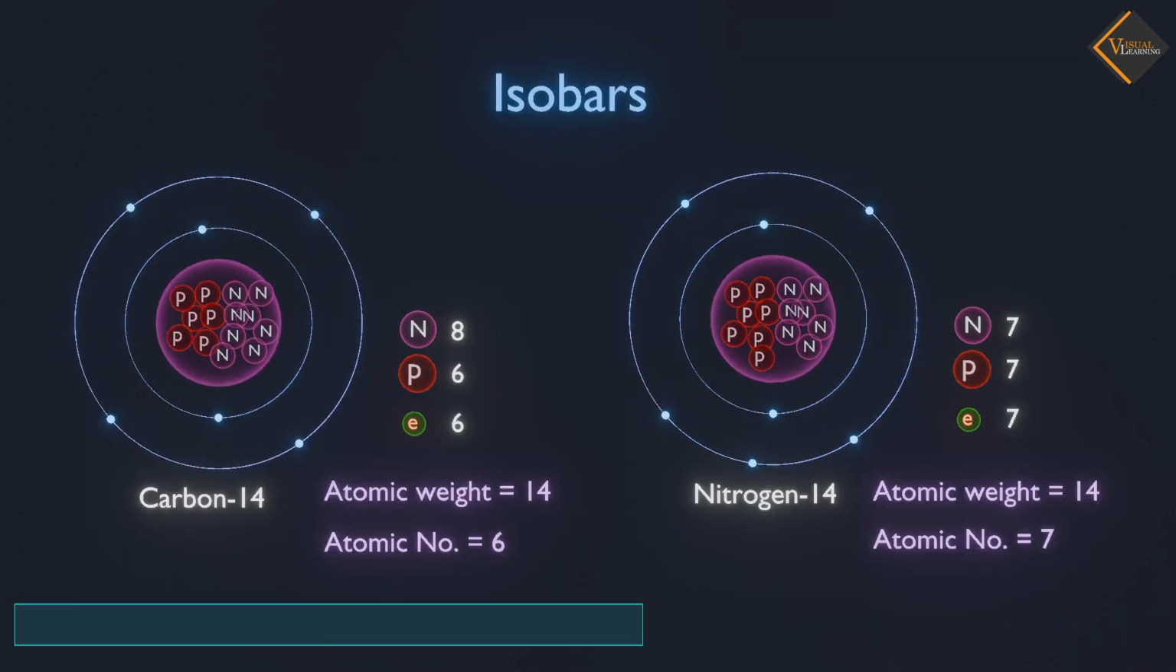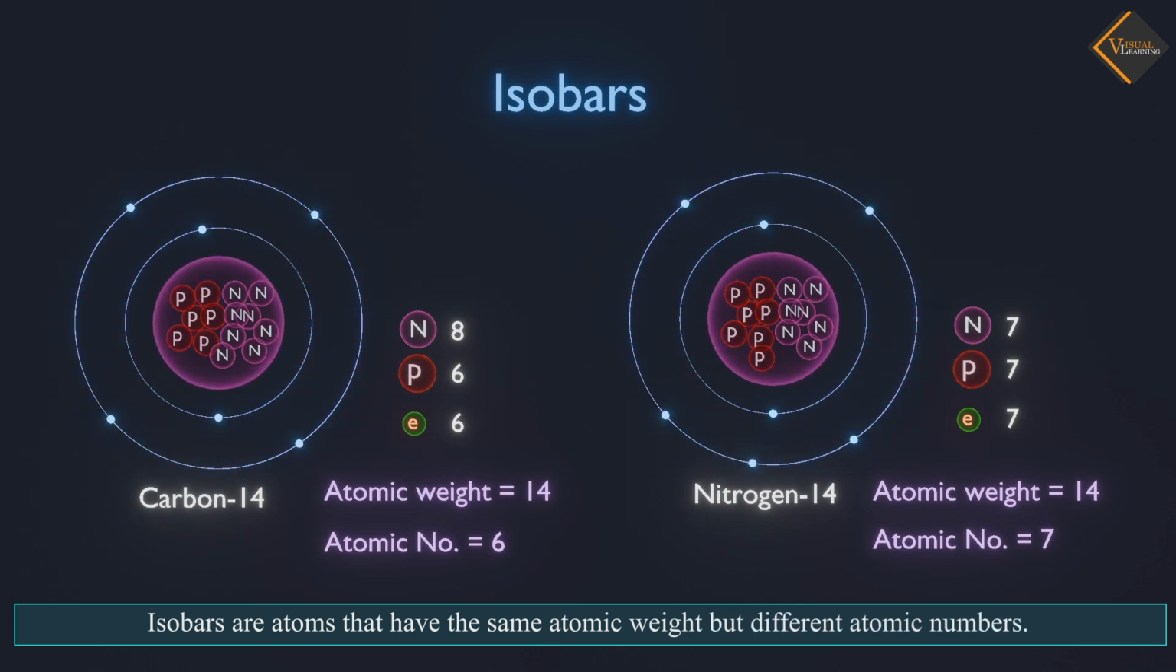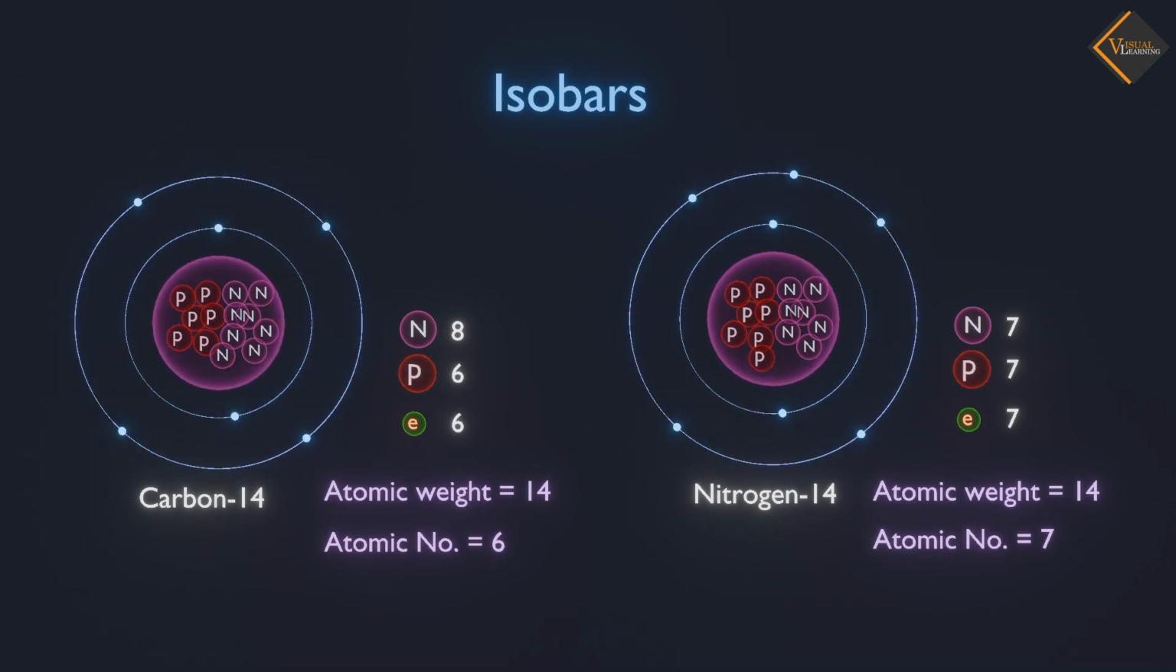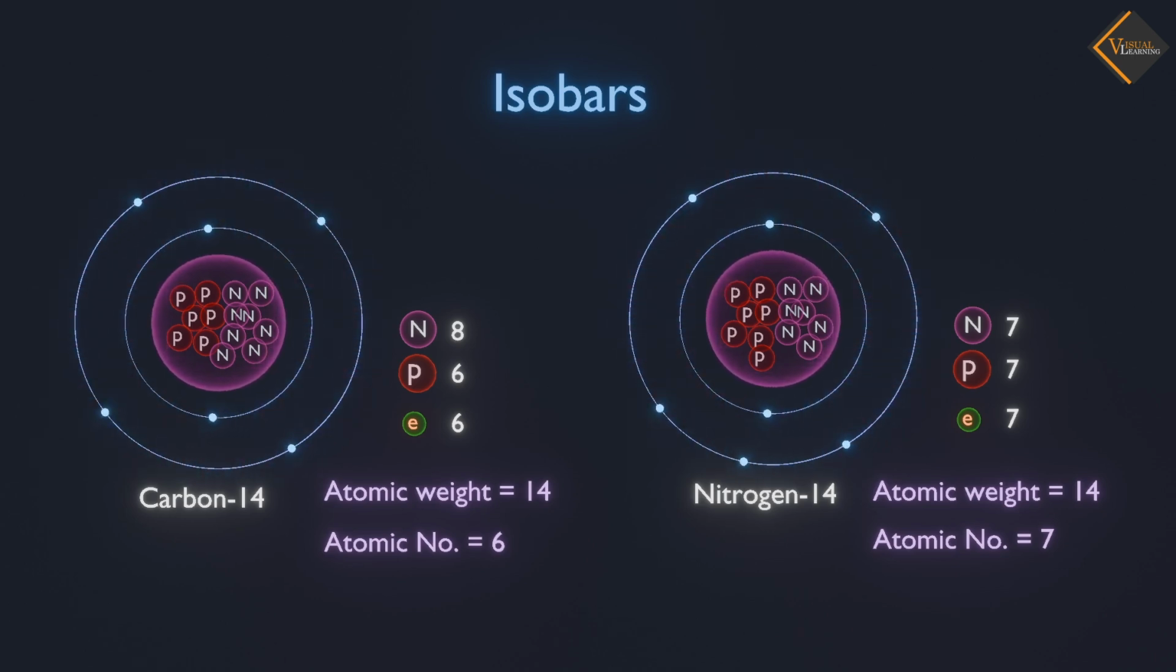Isobars. Isobars are atoms that have the same atomic weight but different atomic numbers. In isobars, the numbers of electrons, protons, and neutrons are all different. However, the sum of protons and neutrons, which is the atomic weight, remains the same.